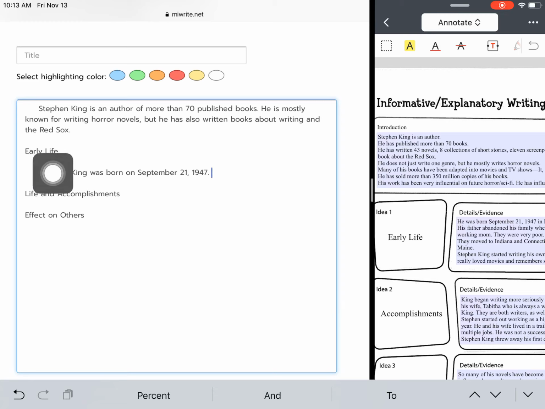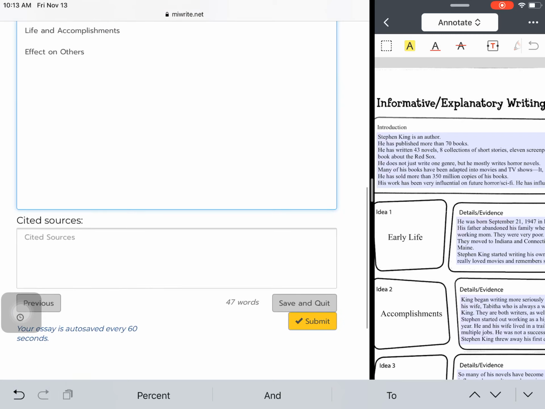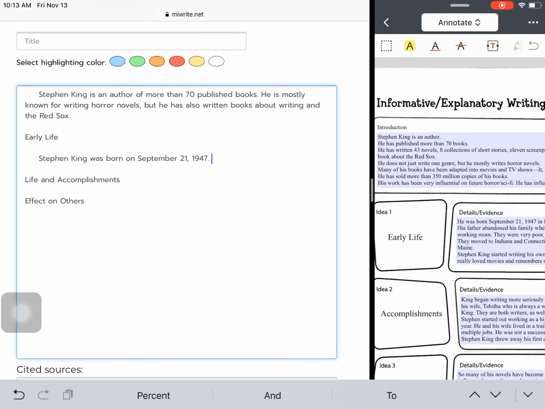Please leave a space between your heading and the beginning of your paragraph, and then a space between the end of your paragraph and the next heading. And make sure to indent. So we're going to do 5 spaces since you guys do not have a tab key. And don't forget to go back and add in your hook afterwards. So I might use a fun fact, I might use a question to get my reader interested. So it really just depends on how you want to hook your reader.